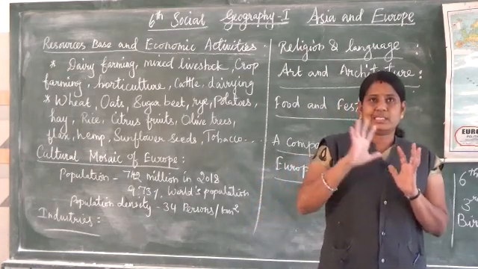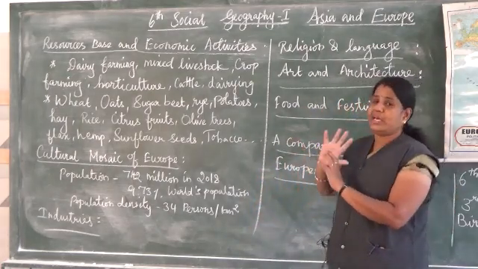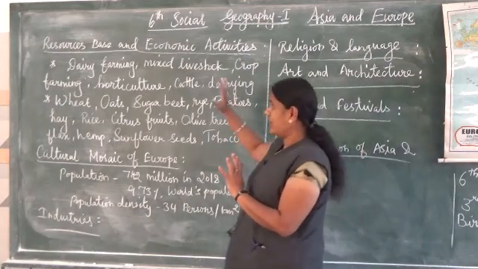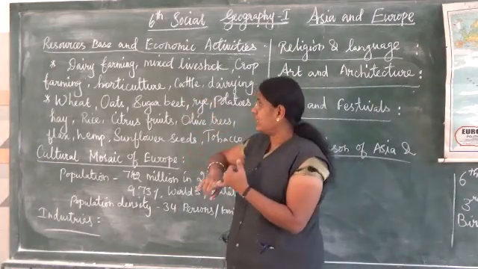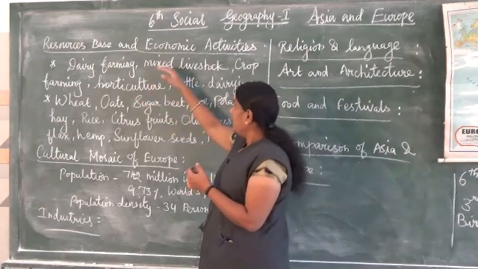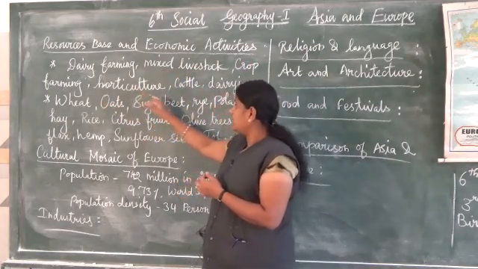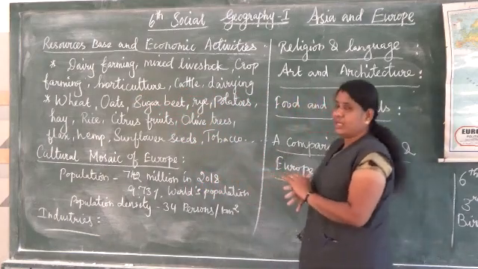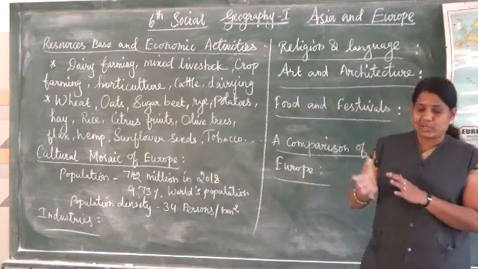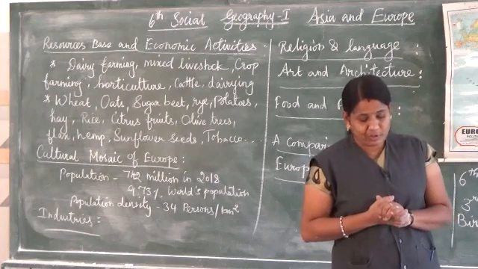So in Europe, they use different types of agriculture: Mediterranean agriculture, dairy farming, mixed livestock, crop farming, horticulture, cattle, dairy. That's why it has become an industrially developed continent.